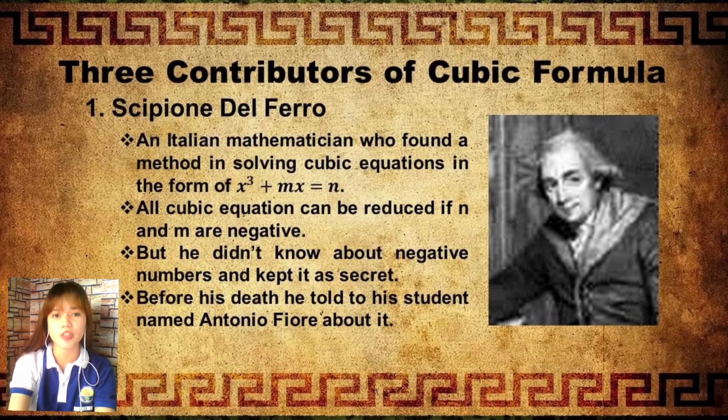There are three contributors to the discovery of the solution for the cubic formula. The first contributor is Scipione del Ferro. He is an Italian mathematician who found a method for solving a class of cubic equations in the form x cubed plus mx equals n. All cubic equations can be reduced to this form if n and m are negative. But during that time, Del Ferro didn't know about negative numbers, so he kept this equation as a secret. But before his death, he told his student named Antonio Fior about his secret.